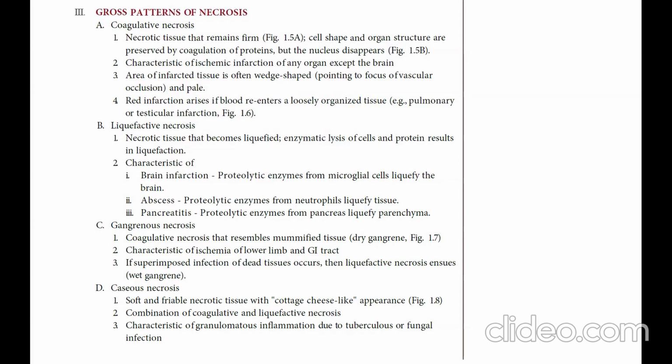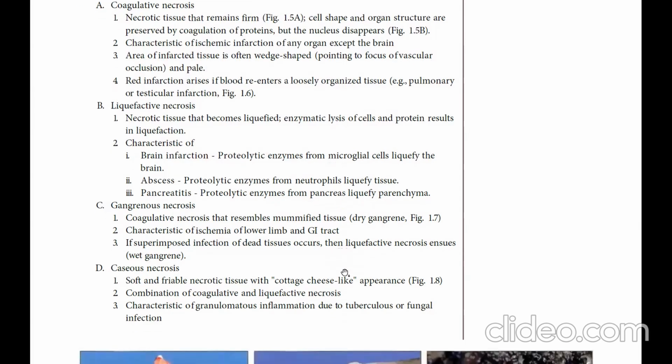If superimposed infection of the tissue occurs, then liquefactive necrosis ensues, causing wet gangrene. Caseous necrosis is soft and friable necrotic tissue with a cottage cheese-like appearance, a combination of coagulative and liquefactive necrosis, characteristic of granulomatous inflammation due to tuberculosis or fungal infection.